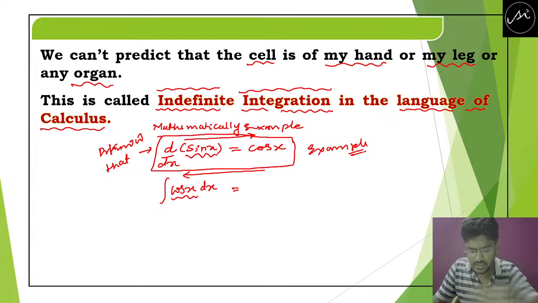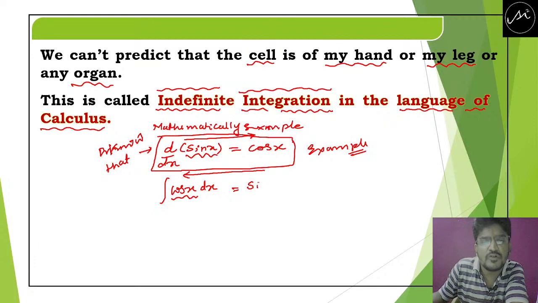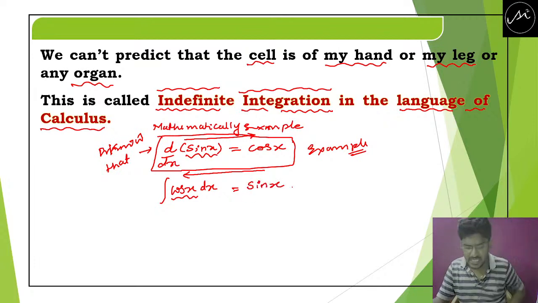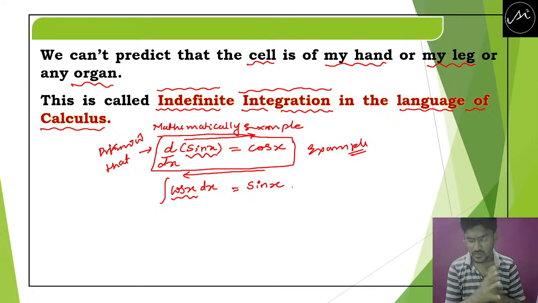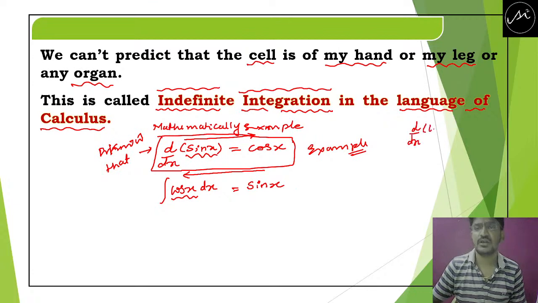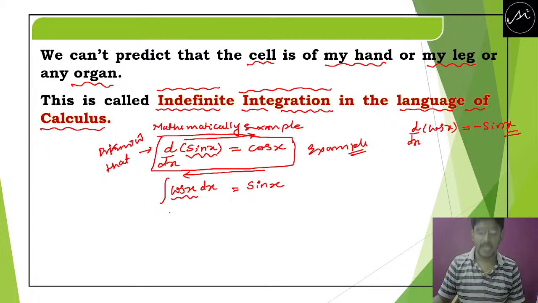Very good. See, the integration of cos x is going to be sin x. Not minus sin x, it is plus sin x. Keep in mind, integration of cos x is plus sin x. Some of you are telling minus sin x. Differentiation of cos x is minus sin x. D by dx of cos x is minus sin x, but integration of cos x is plus sin x.